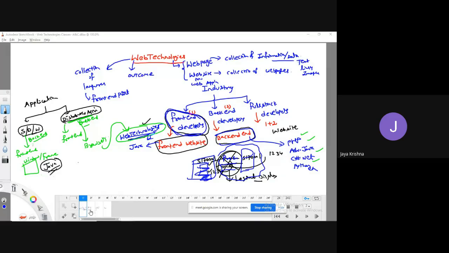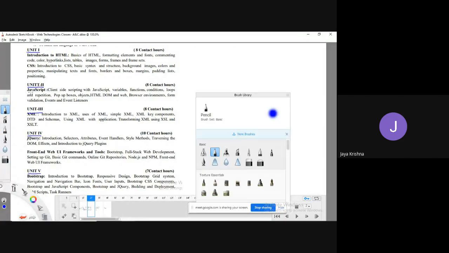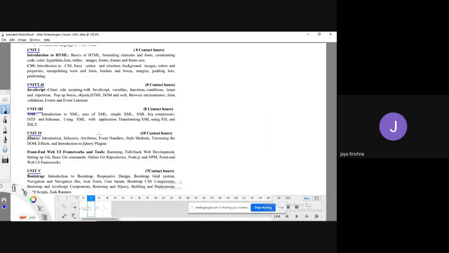Okay, fine. Let me go in depth into the concepts one by one so that you get a clear-cut idea. First part, HTML.